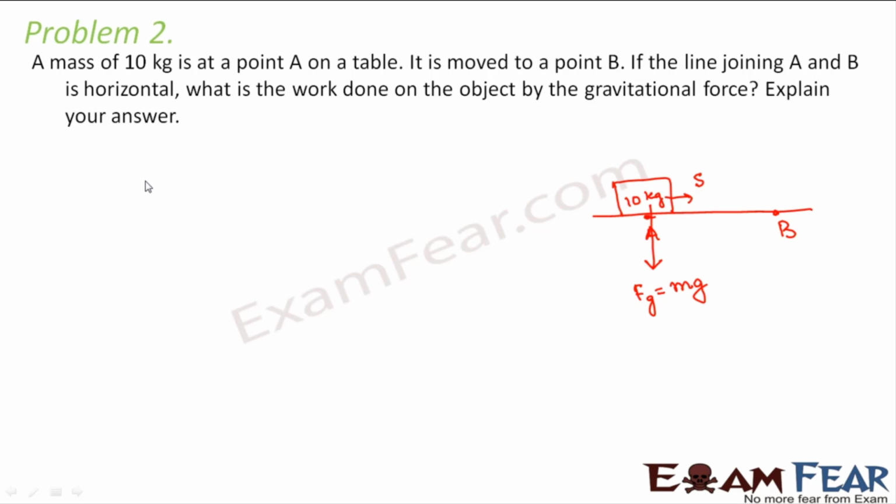So this is another important thing to note here. Whenever your force is perpendicular to displacement, then work done is equal to 0. If force and displacement are perpendicular to each other, then work done is equal to 0. Therefore, in this case, work done by the gravitational force is equal to 0.